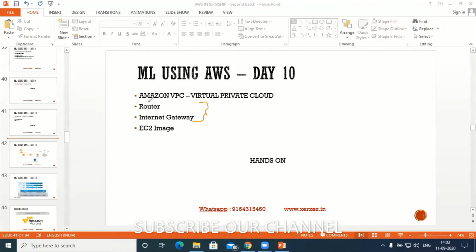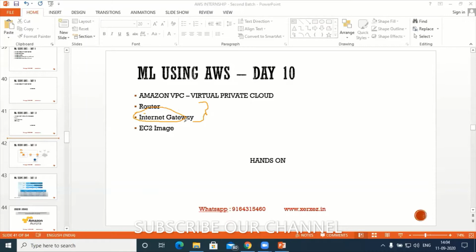I'll just demonstrate in practical when I'm performing the hands-on session. The next, we need an internet gateway. Why do we need an internet gateway? Can anyone tell me please? What is the purpose of an internet gateway? Suppose you have a private cloud and you want to communicate with the outside, let's say the public cloud. To get the intercommunication between the private cloud and the public cloud, we need an internet gateway. And this complete VPC system works on IP addresses.